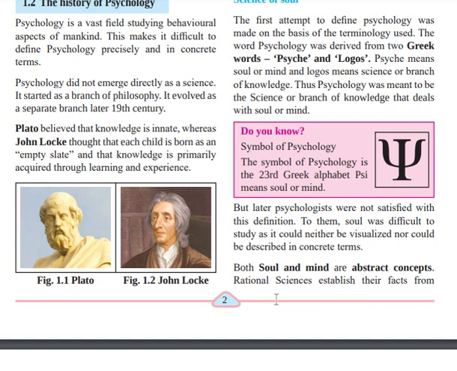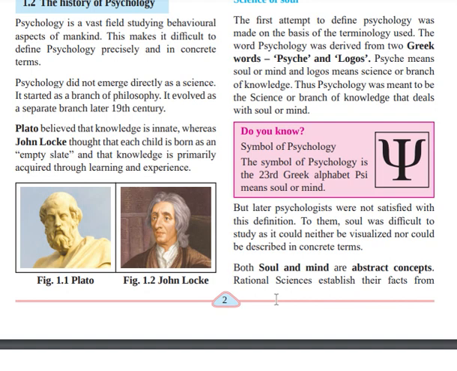This definition means that psychology studies the soul and mind. Why? To them, the soul was difficult to study as it could be neither visualized nor described in concrete terms. So psychologists rejected this definition because the soul cannot be visualized, felt, or described in concrete terms. We cannot touch or feel it. We cannot see it either. That's why the psychologists rejected those definitions. They were not accepting that psychology is a study of soul and mind.